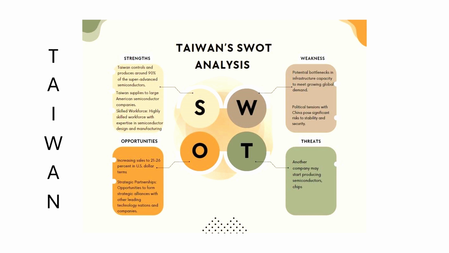Also, one of the opportunities for Taiwan is that it is increasing sales by 26% in US dollar terms. Also, a threat to Taiwan is that another company may start producing semiconductor chips. This will make Taiwan's semiconductor business go down if there are other competitors.